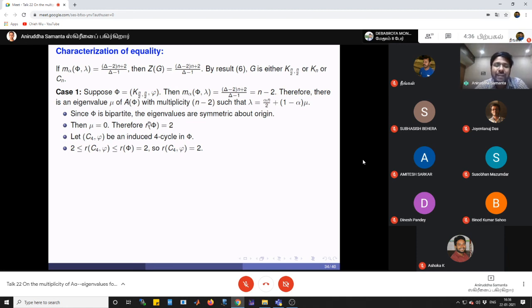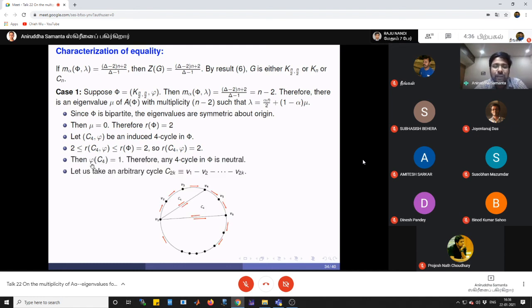Now the delta, the largest vertex degree of phi, is greater than or equal to 2, so it contains a cycle C4. So C4 is an induced cycle. Therefore, the rank of C4 must be less than or equal to the rank of phi, and also the rank of C4 is greater than or equal to 2 and less than or equal to 2. Therefore, the rank of C4 is 2. So the rank of a gain cycle of length 4 is 2, right? By an easy calculation, we can show that the gain of this C4 is 1. Therefore, that C4 is neutral. Therefore, any 4-cycle in phi is neutral, right?